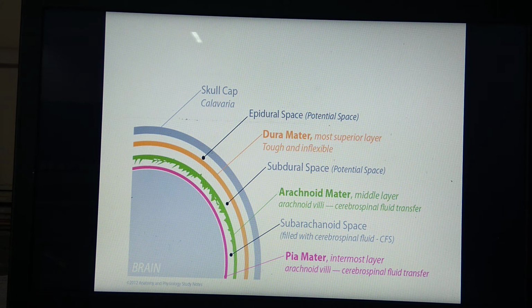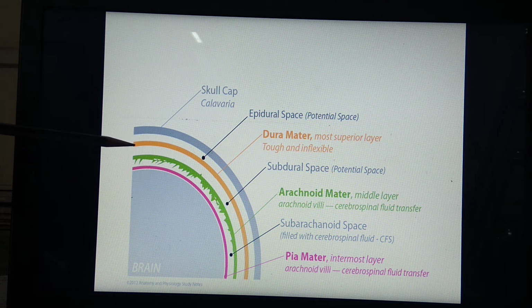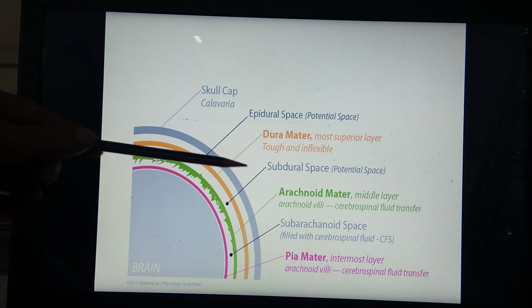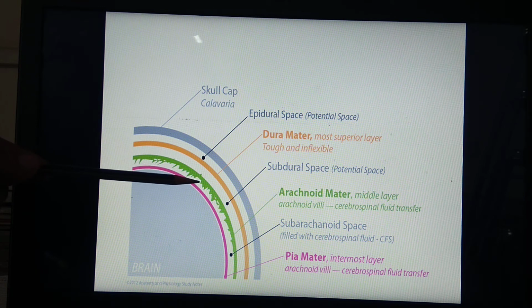In between these layers, you can see that cavities are present. Below the dura mater, this yellow color is dura mater, and below it there is a cavity called subdural cavity. Here it is, the subdural cavity. This green colored layer is the arachnoid layer. Below the arachnoid layer there is a cavity called subarachnoidal cavity.